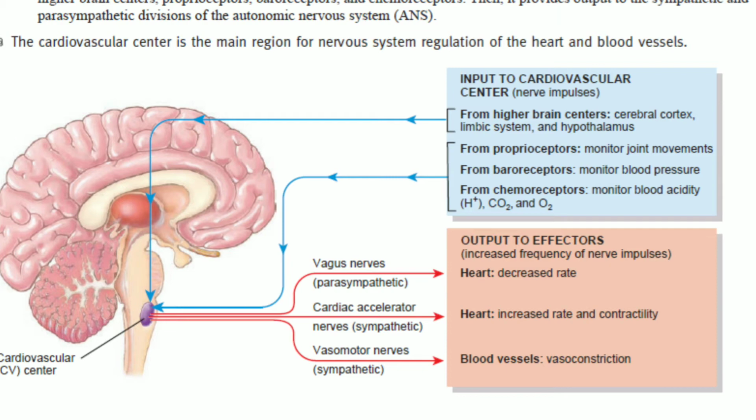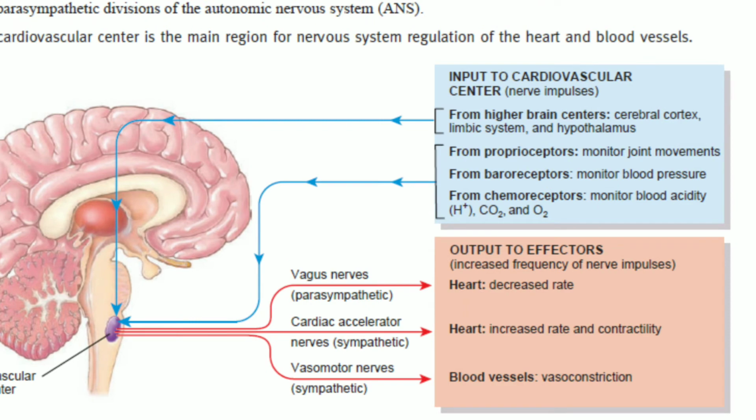There is a group of neurons scattered within this cardiovascular center that regulate the heart rate, contractility, that is the force of contraction of the ventricles, and the diameter of the blood vessel. Some neurons stimulate the heart, that is the heart centers. They are called the cardiostimulatory center. Others have an inhibitory effect. Some others can control the diameter of the blood vessel by causing vasoconstriction or vasodilation. These neurons which are present in the cardiovascular center are collectively called the vasomotor center.